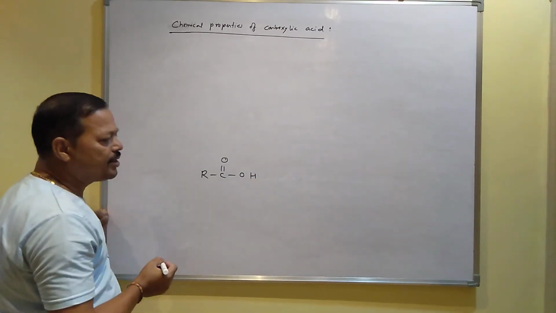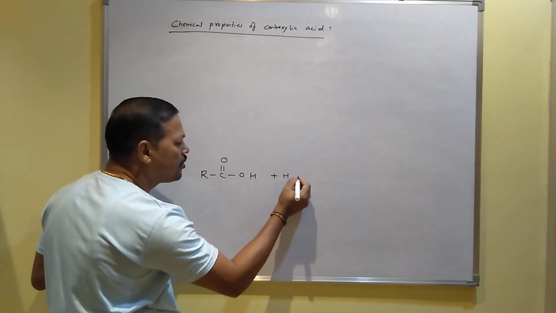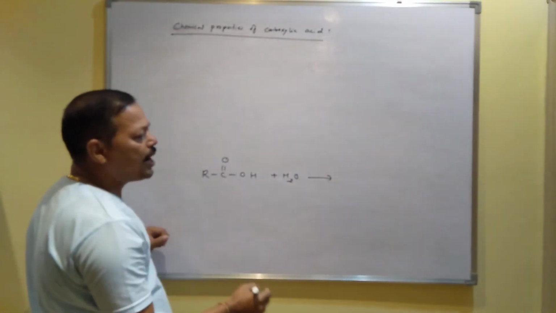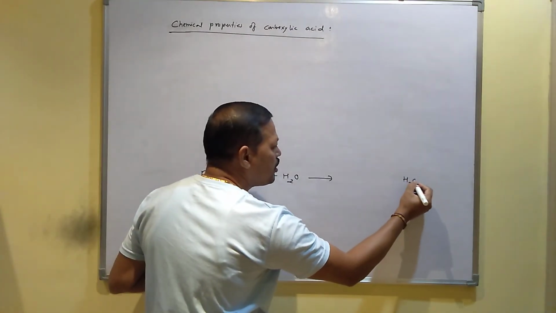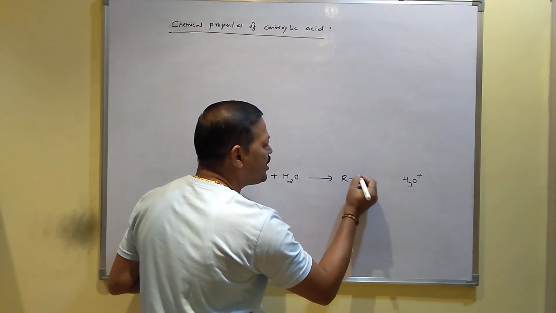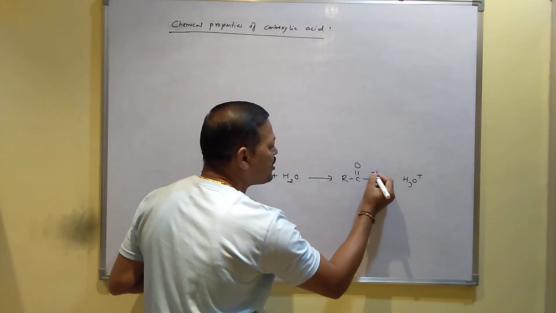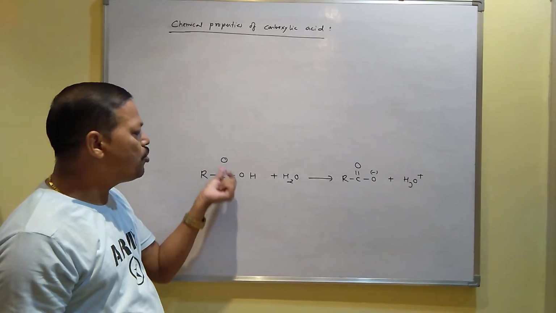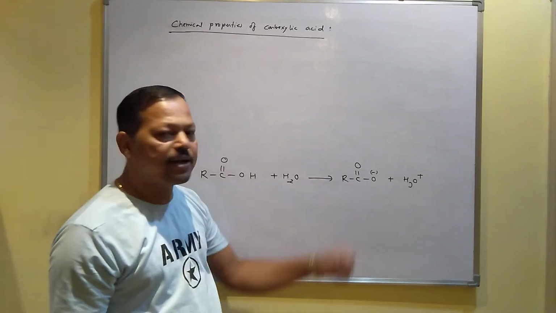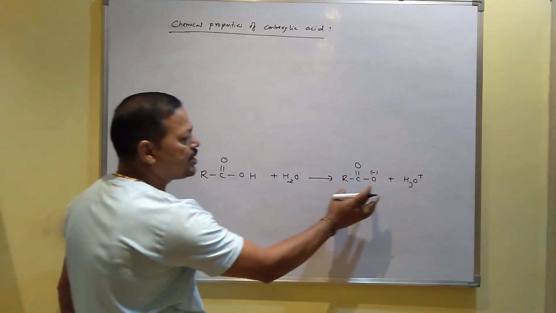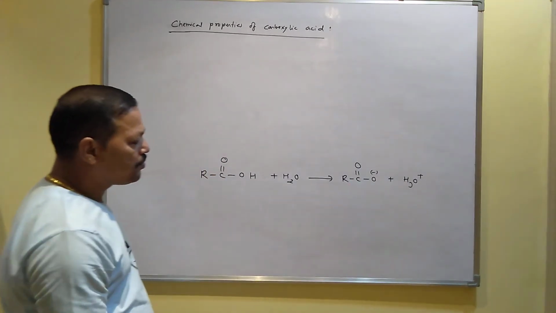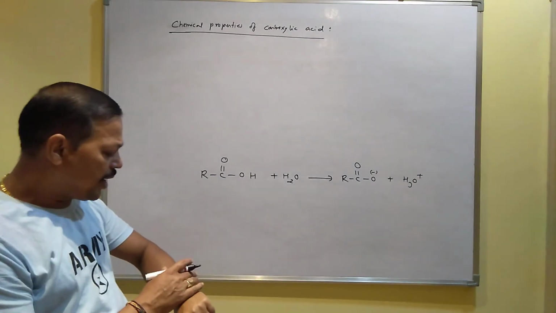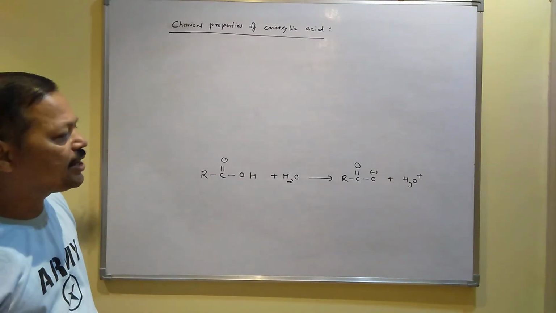This is a carboxylic acid; when it reacts with water, it can release an H plus ion and produces a hydronium ion with water. This is your hydronium ion, and this is called the carboxylate ion, RCOO minus. I mean, after releasing hydrogen, it produces one anion, RCOO minus, called the carboxylate ion. So this is your acid, and this is its conjugate base.